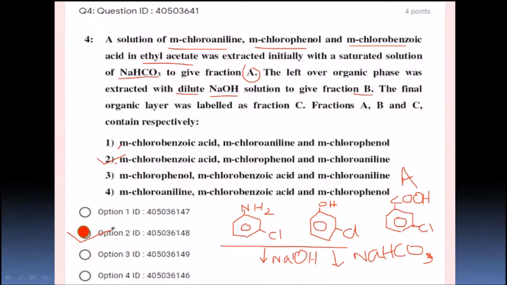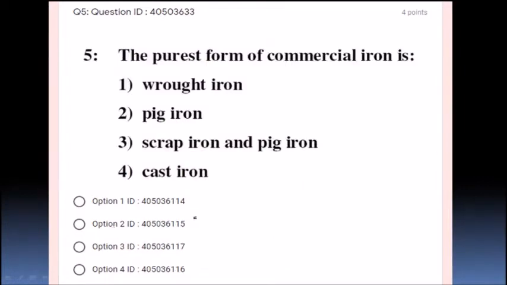Right. Next. Yes, this is a direct question and the easiest question based on your theory. The purest form of commercial iron is, yes, what is the answer? Wrought iron. Yes, wrought iron is the purest form of iron. It is commercially used to make all household items, and even the Eiffel Tower is made with wrought iron. So it is a rust-free iron. Right, students? So wrought iron is the correct option. So option number 1 is the correct option, students.